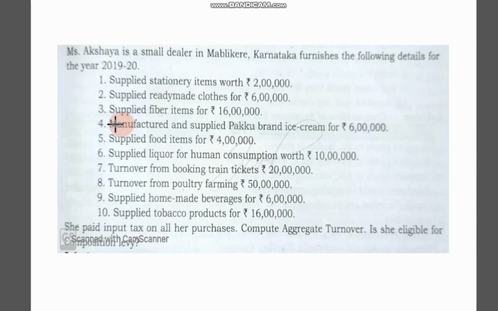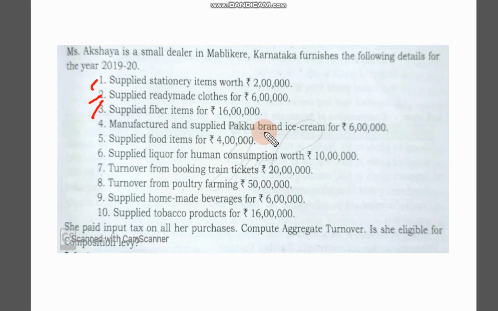Next problem: Miss Akshaya is a small dealer. It is given in this way. This person is from Karnataka, that is important for us. She furnishes the following details for the assessment year. Now we have to calculate the aggregate turnover and find out whether this person is eligible for the composition levy scheme. Supplied stationery items, normal type of sale, we can consider. Ready-made clothes, again normal type of sale. Supply of fiber items, so all these are eligible items, we can consider under aggregate turnover.